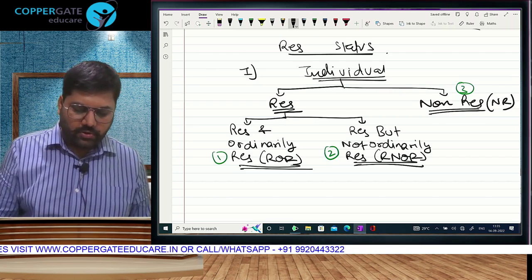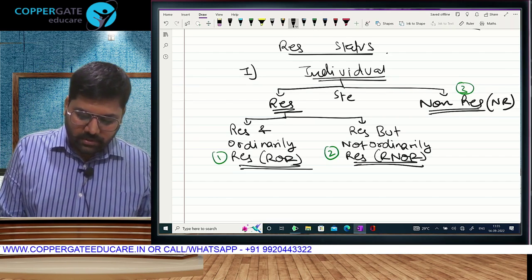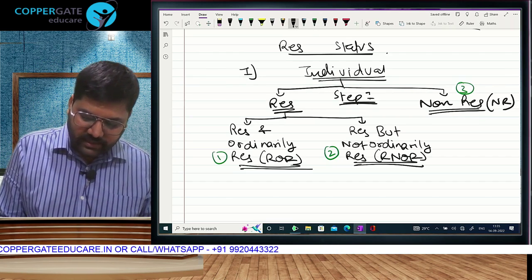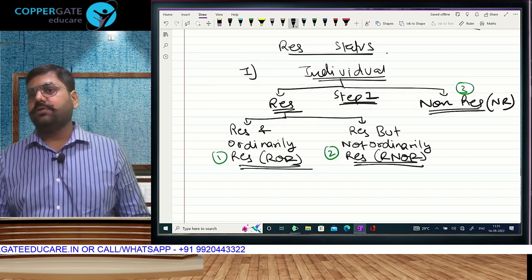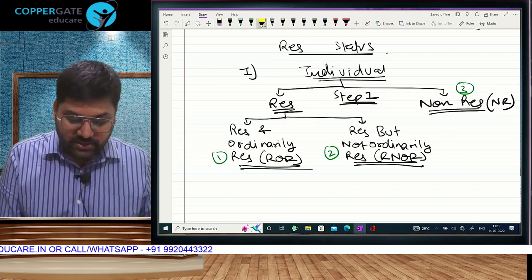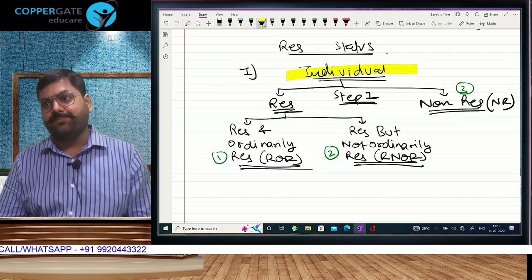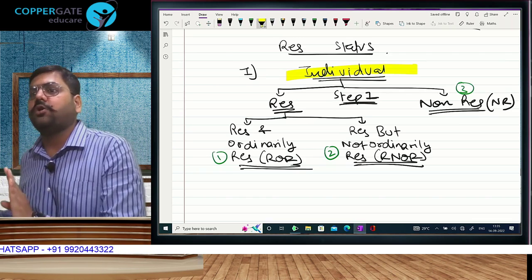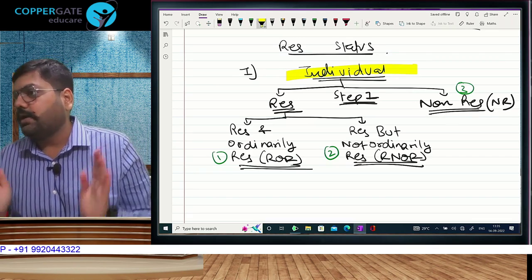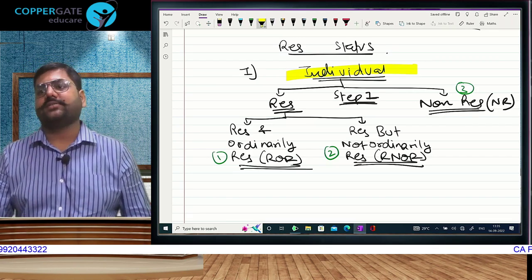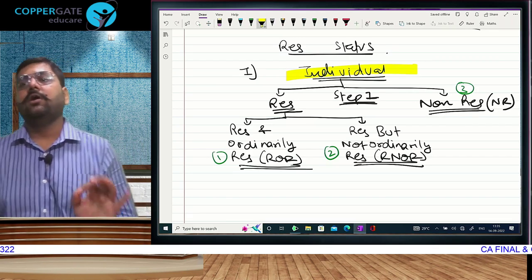And this will be taught to you in 2 steps. In step number 1, we will decide whether the individual is resident or non-resident. This is only for individuals, only for natural persons. If the assessee is HUF, company or firm, this is not applicable. We will learn it separately. Right now we are learning for the first assessee, that is individual, natural person, human being.